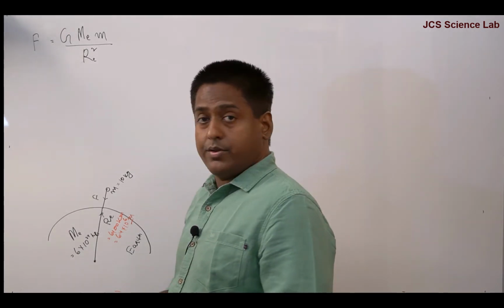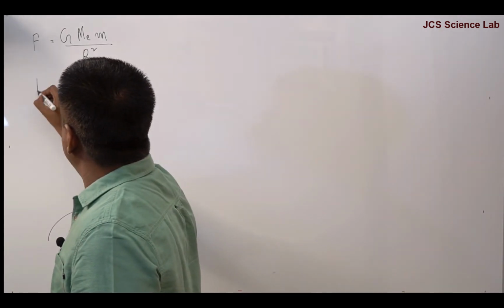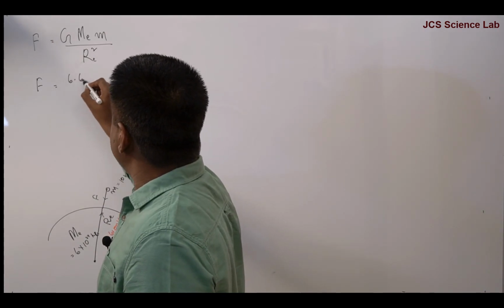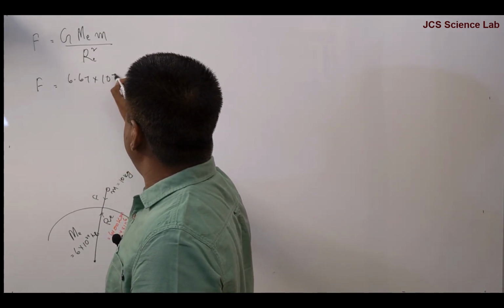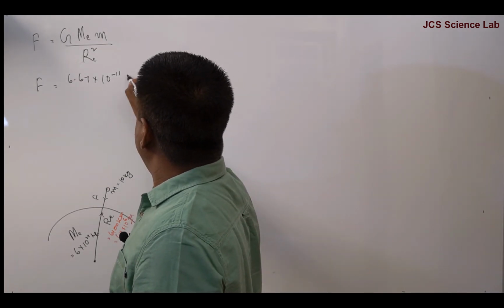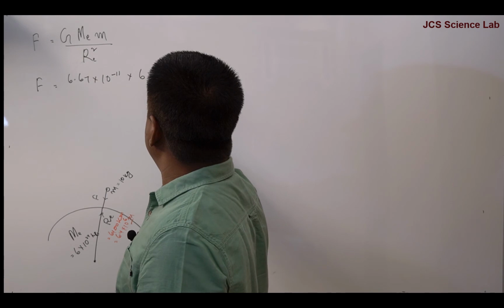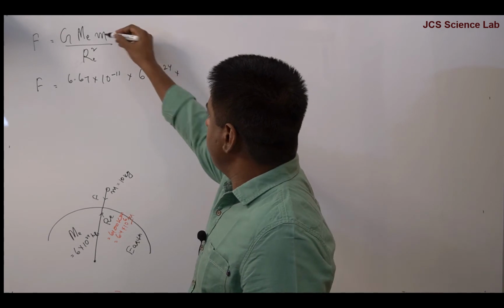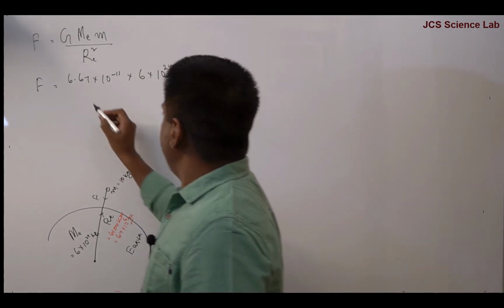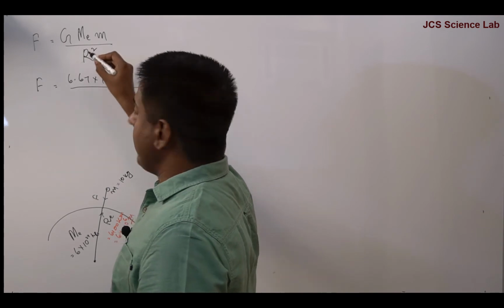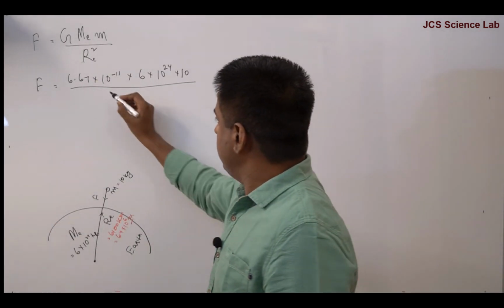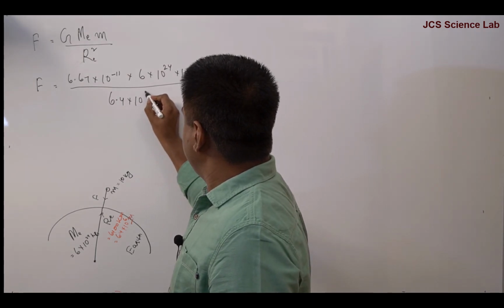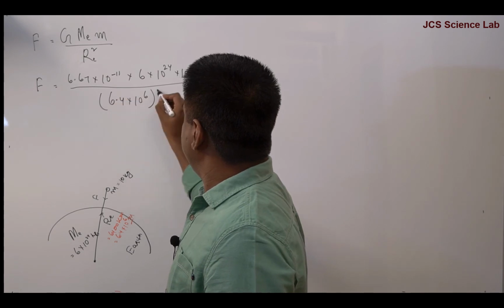Now substitute the values. F is equal to 6.67 into 10 to the power minus 11 into mass of Earth, 6 into 10 to the power 24 kg, into mass of this object, which is 10 kg, divided by the square of the radius of the Earth, which is 6.4 into 10 to the power 6 meter, squared.